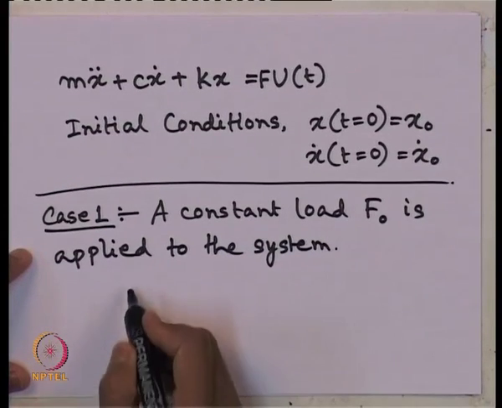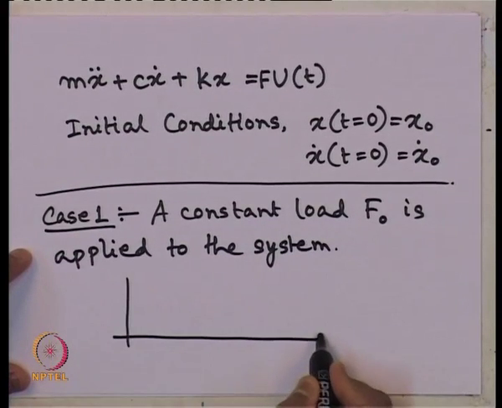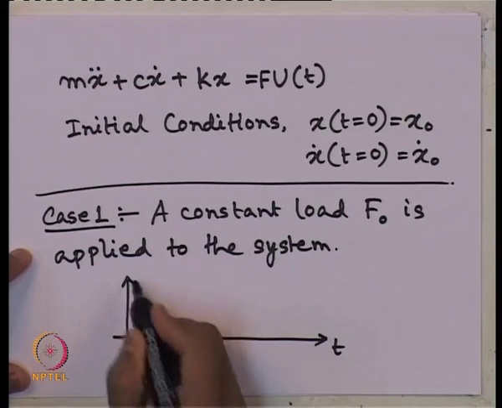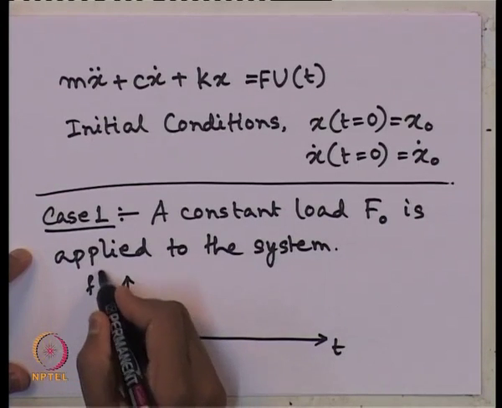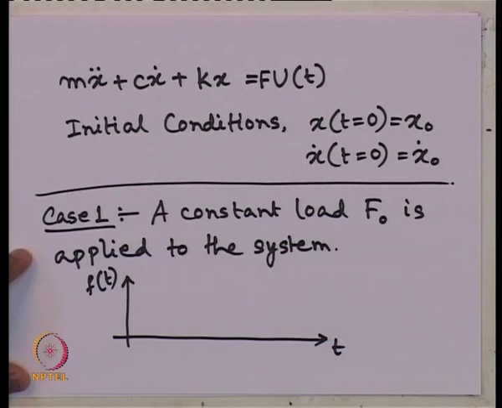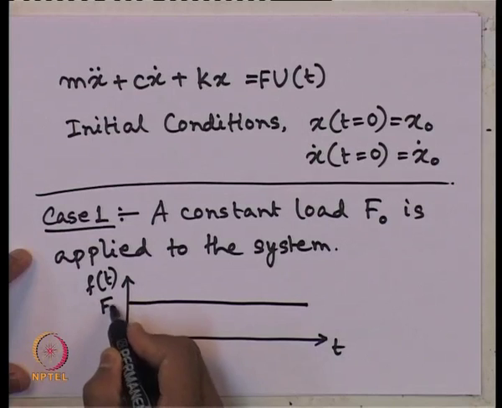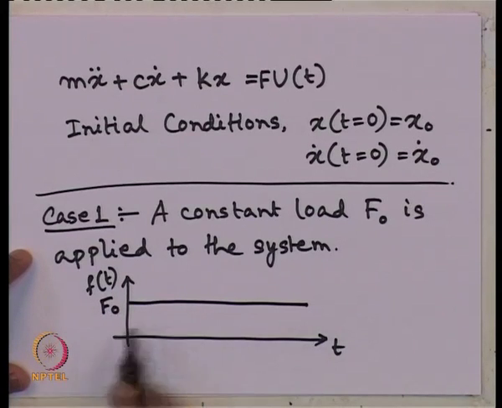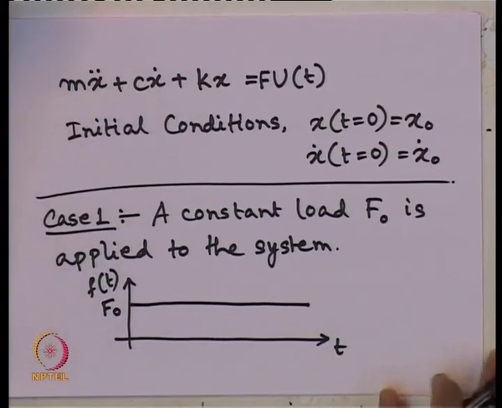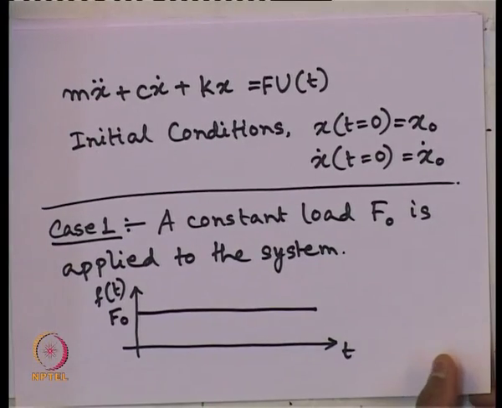So, what does it mean? The variation of that applied dynamic load f of t with respect to time is something like this. So, for this forced vibration, what should be the equation of motion?